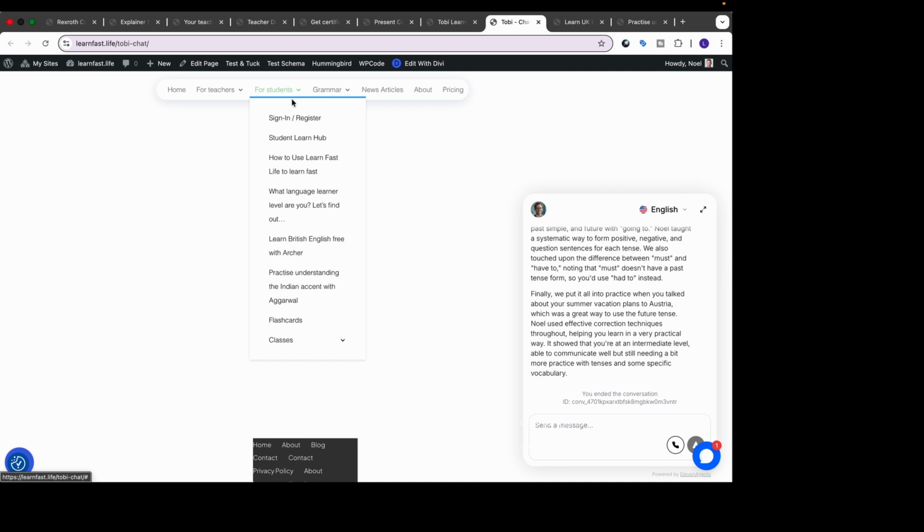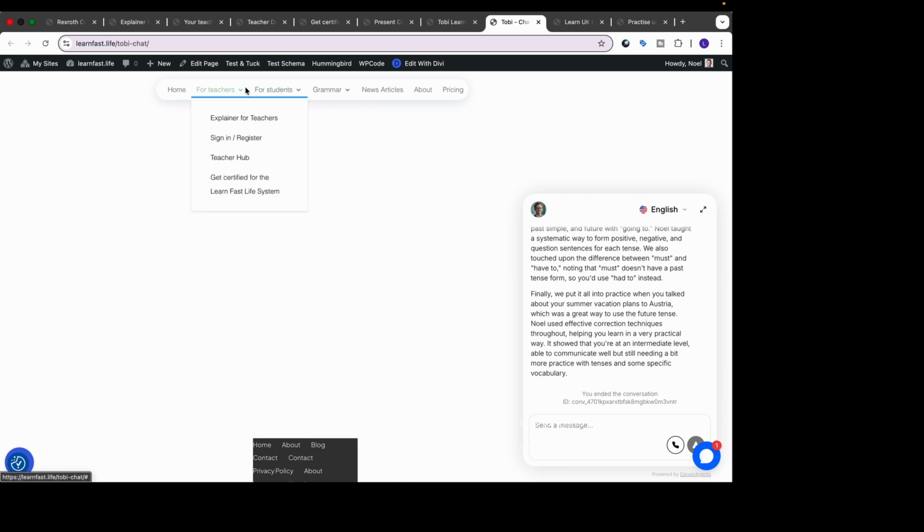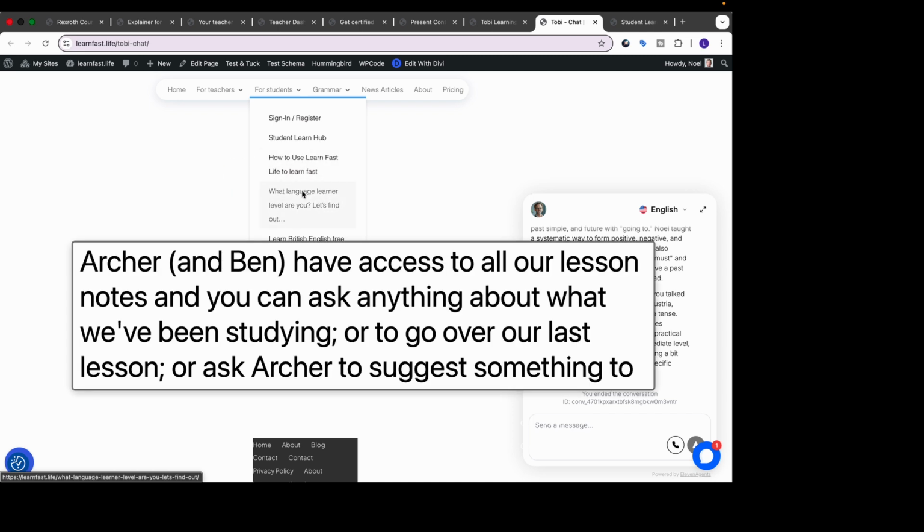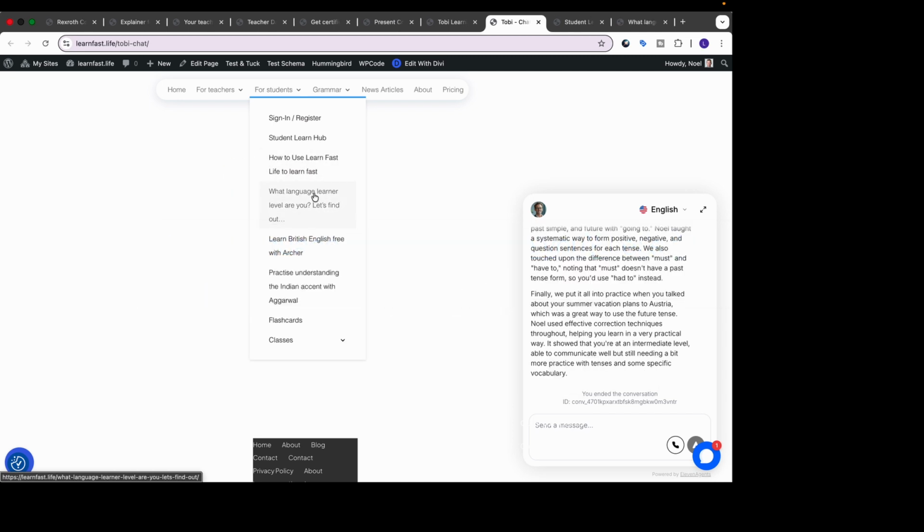Now, again, there's other things I wanted to show you for the teachers, but obviously for the teacher, it is quite relevant what the students will be getting out of it. So you can see that, for example, the students themselves have a Learn Hub. They have an explanation of how to use this. They have their own student dashboard. Especially for someone just starting to learn, there's a language learner level test. Then there's also flashcards and so on, and they have their own class hub as well.